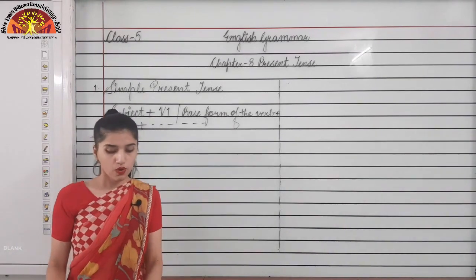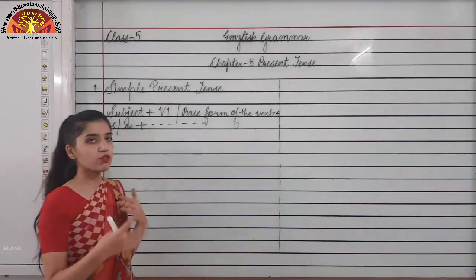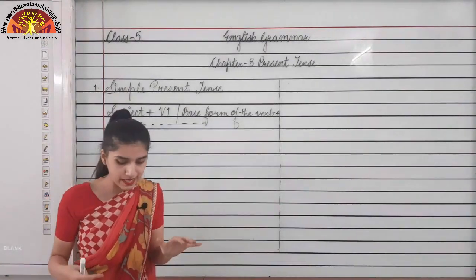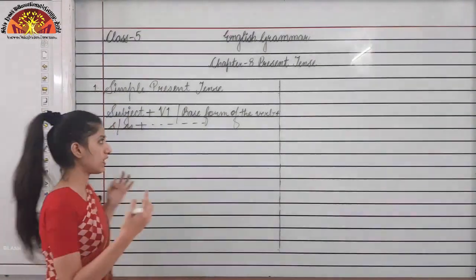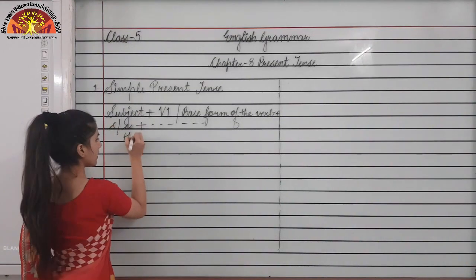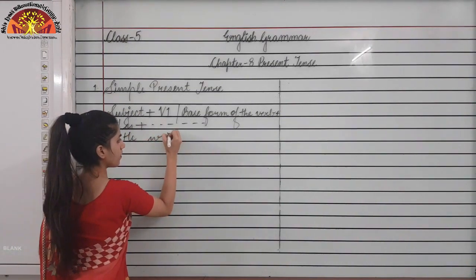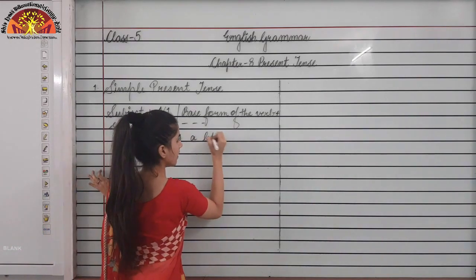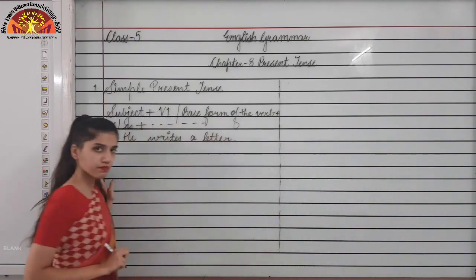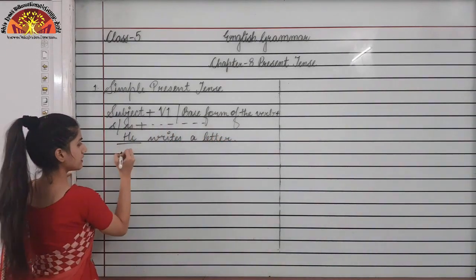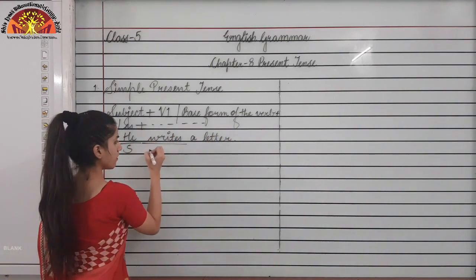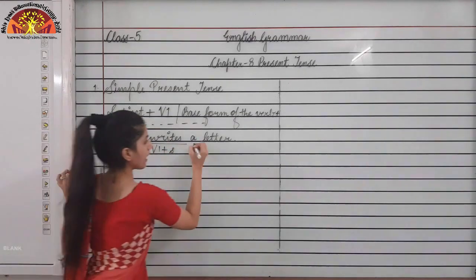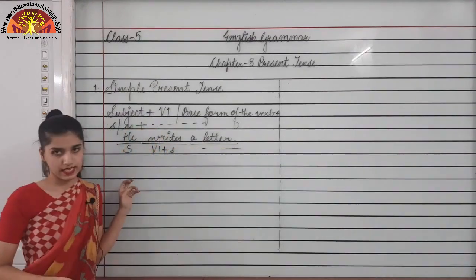Now let me give you some examples regarding simple present tense. Like I am writing one example: He writes a letter. He is the subject, then V1 plus s, and the rest of the sentence.